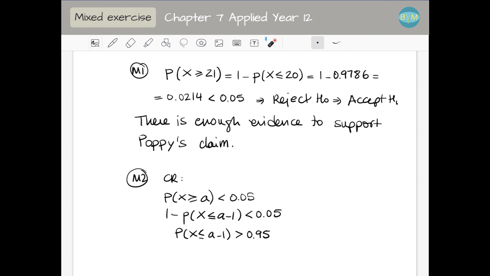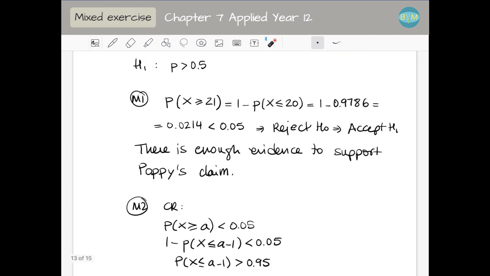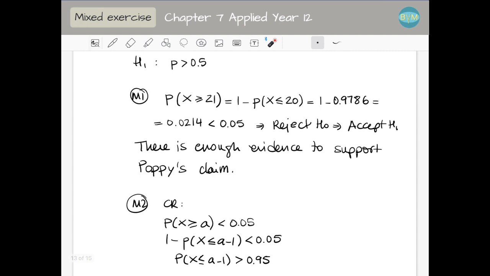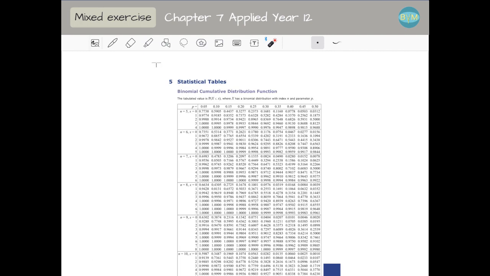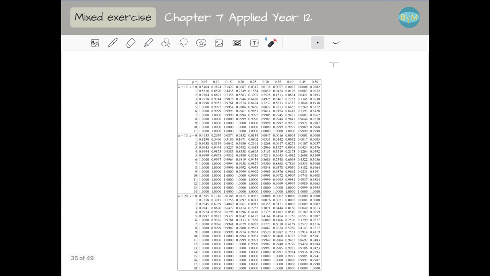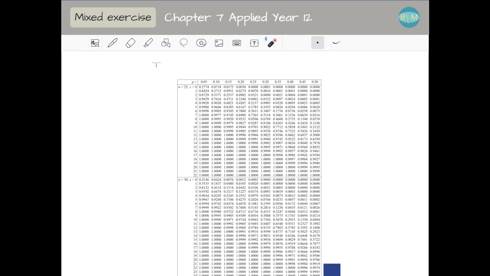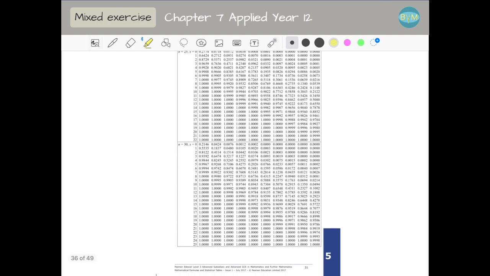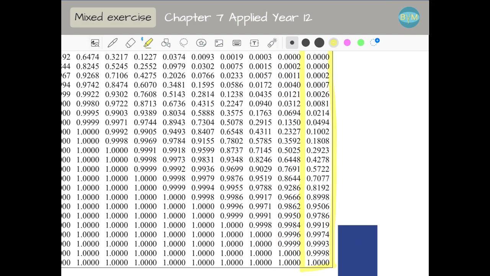Some calculators will have an inverse binomial. I'm working as if you don't have it. If you have it, you just find this straight away. I go to the table, binomial 30, 0.5, this column here, and find the first value that is greater than 0.95, which is this one.